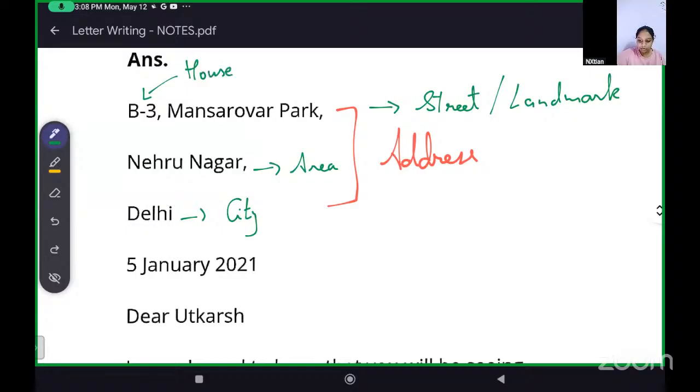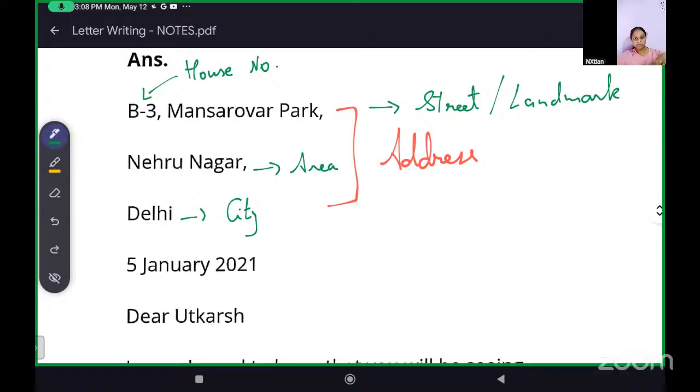Yes, this is the house number. Mansarovar Park is a landmark. We have landmarks in our addresses. Like in my address, there's a landmark: we have an academy right in the colony, and then after 2-3 houses is my house.